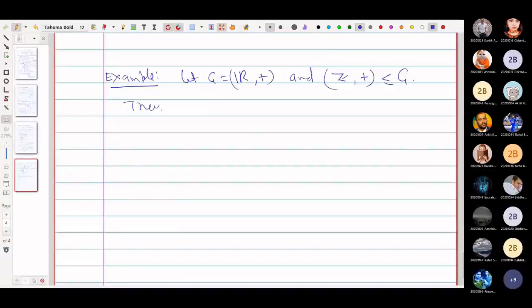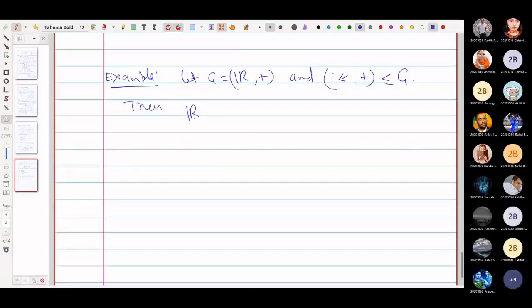Then we can say R by Z. It is understood that when we are taking R plus, it means we are talking about the group under addition, and Z is also under addition.